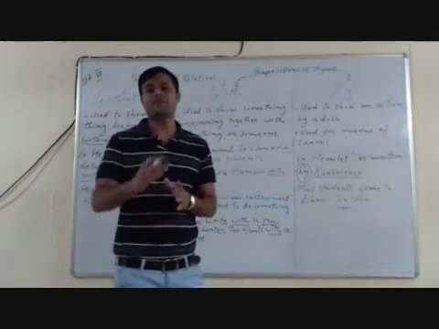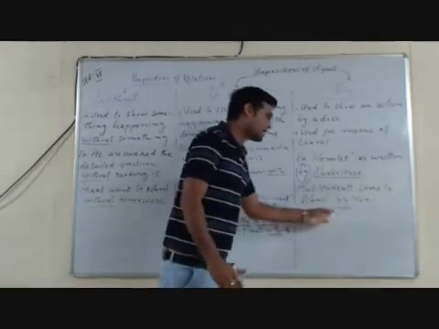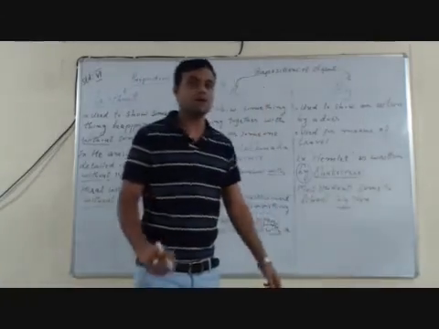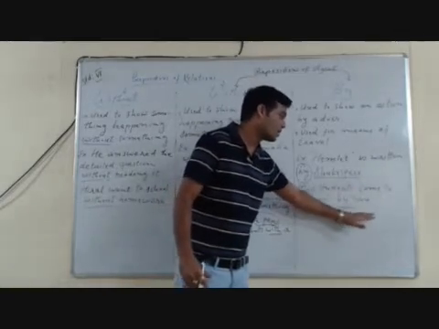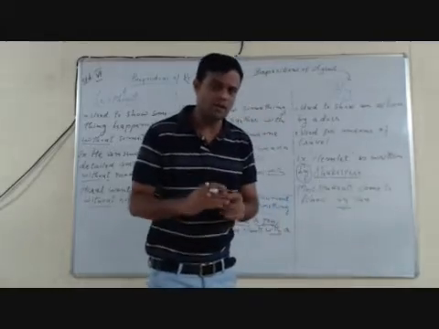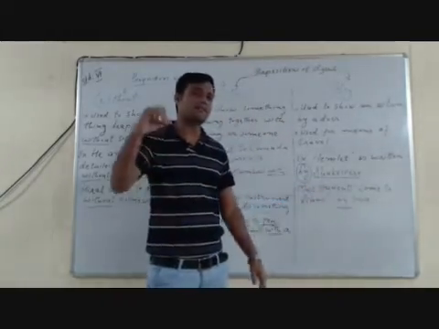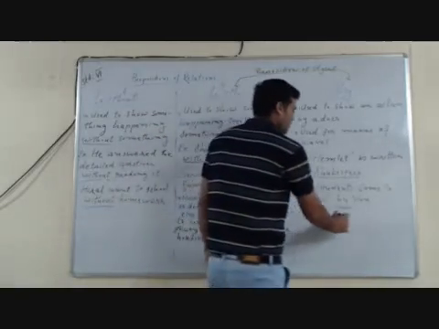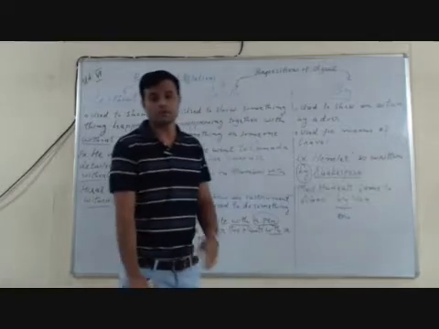Many of the times, when the action is continuing, this by can be replaced by on. Suppose most students come to school by bus; here the use of by is correct. But suppose the action is continuing, when the students are coming to school, that time instead of by we use on.